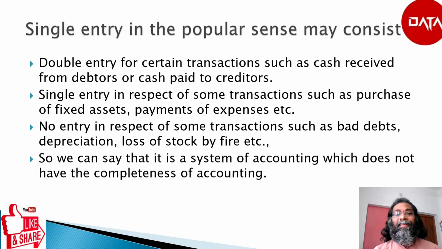And they are maintaining single entry in respect of certain transactions, such as purchase of fixed asset, payments of expenses, etc. And also no entry in respect of some transactions such as bad debts, depreciation, loss of stock by fire, etc. So we can say that it is a system of accounting which does not have the completeness of accounting, and they maintain their books of account according to their need, using the flexibility according to their circumstances.